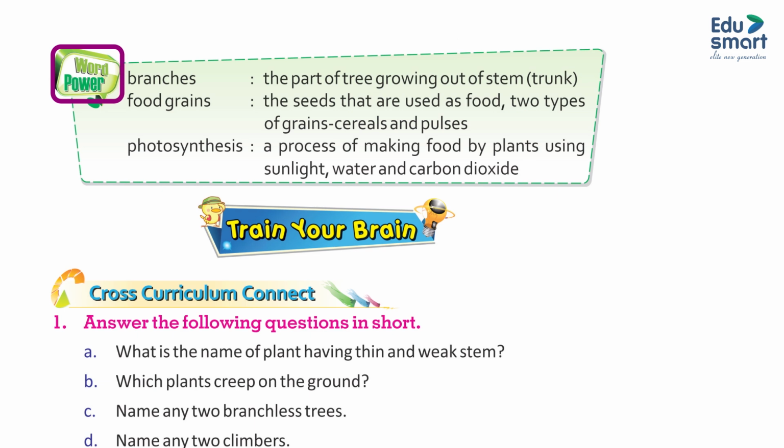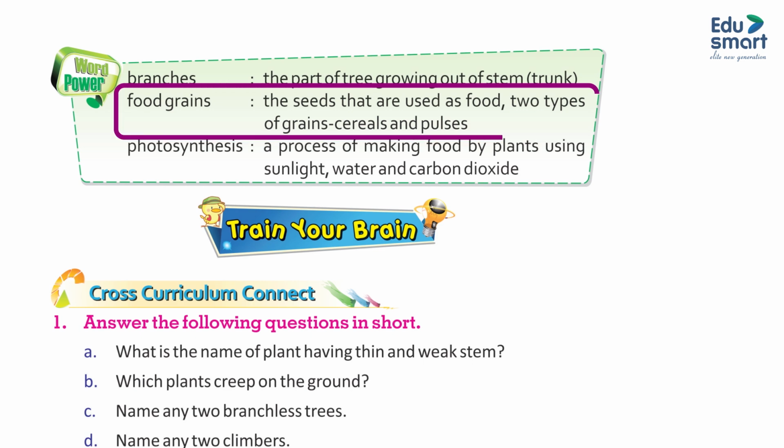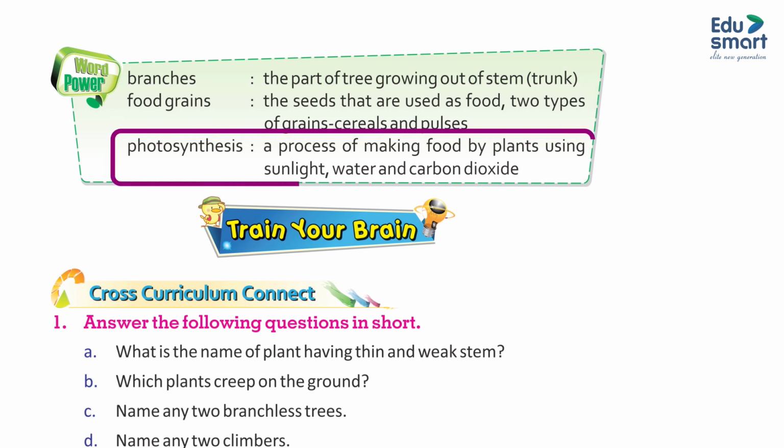Word power. Branches: the parts of a tree growing out of the stem or trunk. Food grains: the seeds that are used as food. There are 2 types of grains, cereals and pulses. Photosynthesis: a process of making food by plants using sunlight, water and carbon dioxide.